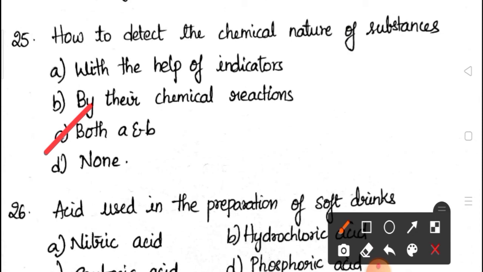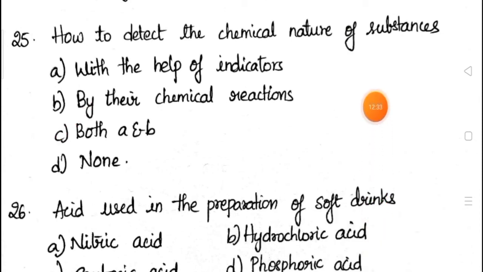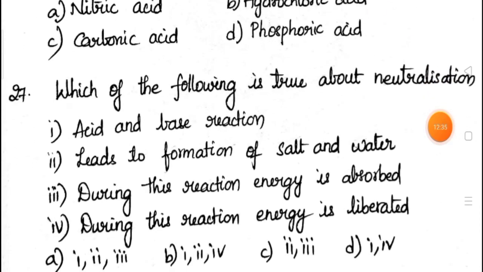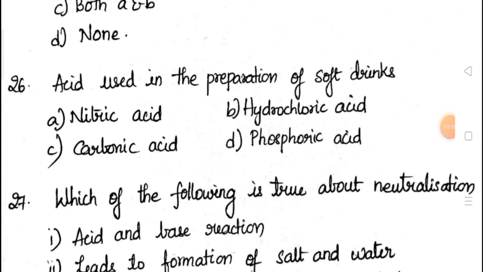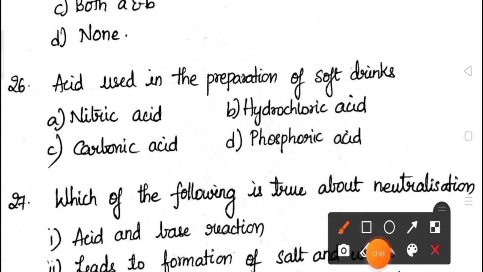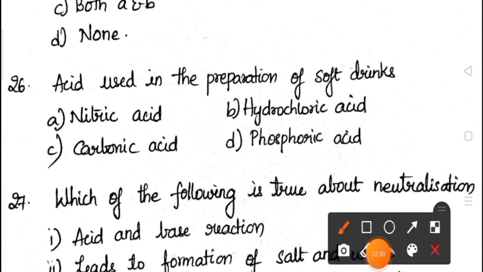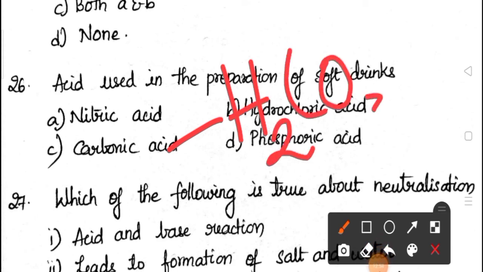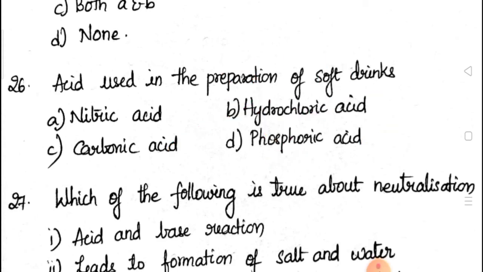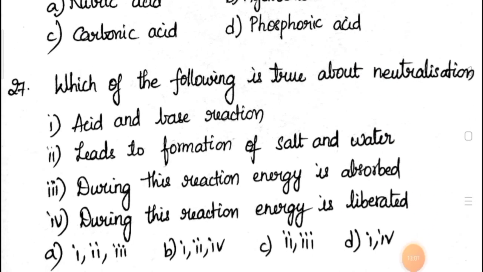Both are correct. Okay. 26th. Acid used in the preparation of soft drinks. The acid used in the preparation of soft drinks is carbonic acid, H2CO3. Okay. Next, coming to the 27th question.